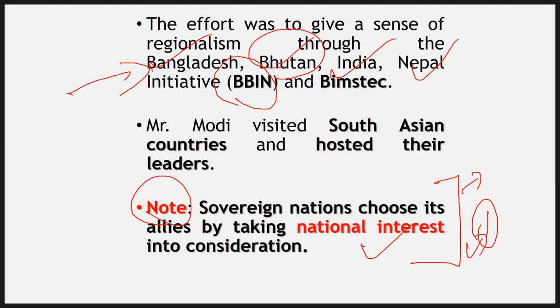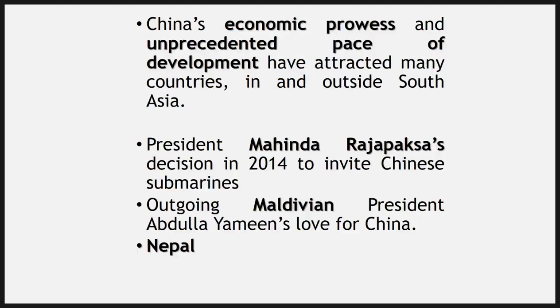If a particular country is gaining something out of a relationship with another country, then it will go ahead with it. If it's not that profitable, then it will stay out of it. And China has this extraordinary pace of development, the way it builds infrastructure and other projects. Their decision making is quick, their execution is quick, implementation is quick. These are some of the qualities of China, and these are some of our weaknesses.